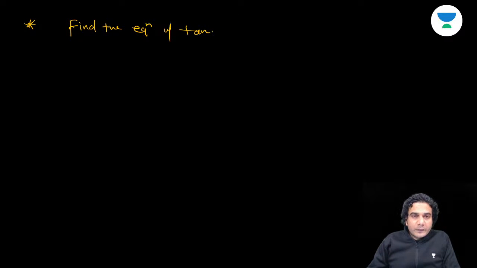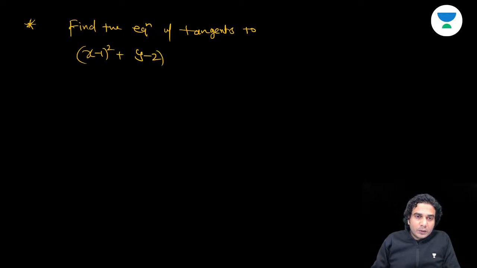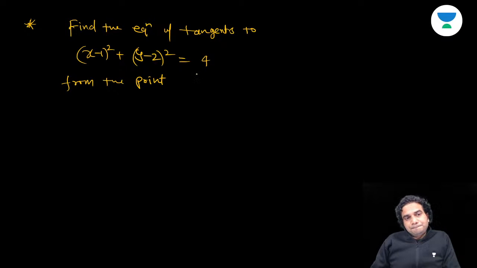Less calculation in this. So find the equation of tangents to (x minus 1) the whole square plus (y minus 2) the whole square equal to 4, from the point (3, 8).